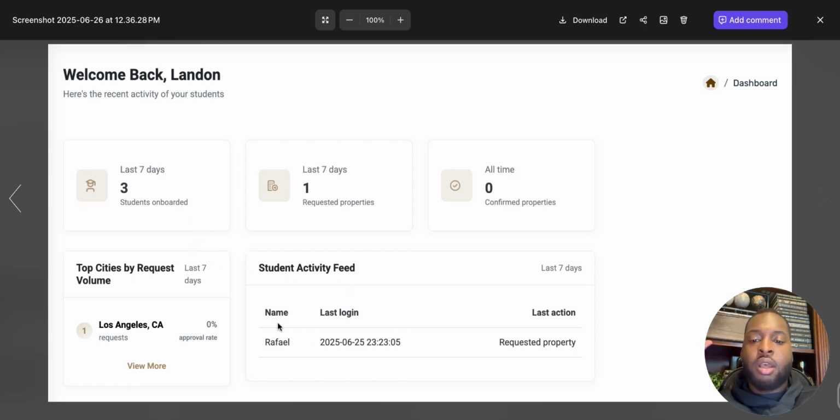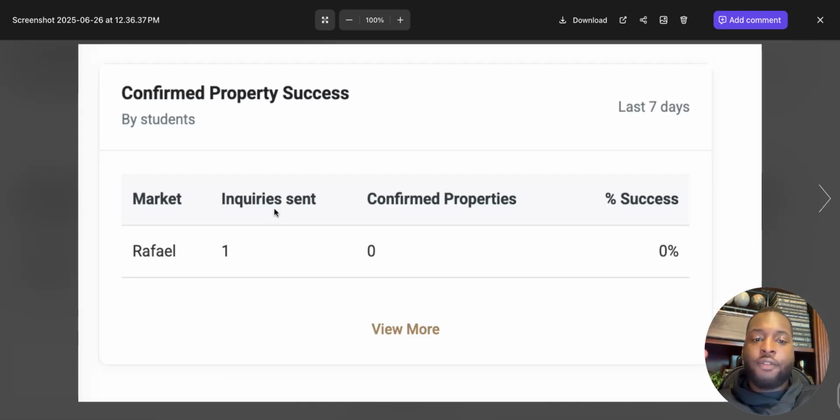Now, the next thing is the student activity feed. Of course, you're able to see who the name is, when the last login was, and what their specific action was, whether they requested properties, whether they just logged in, different things that you're able to see. Now, in addition to that, you'll also be able to see confirmed property success within the last 7 days. So you're able to see who the student is, and you're able to see inquiries sent.